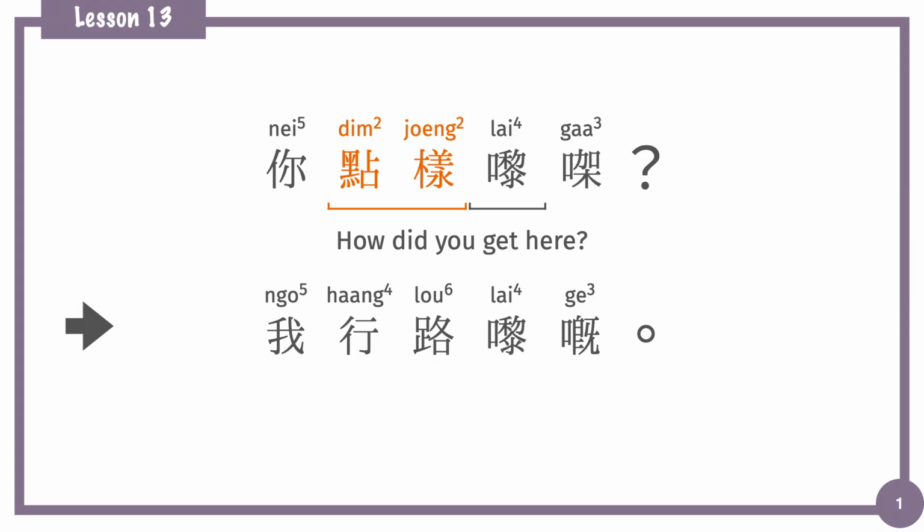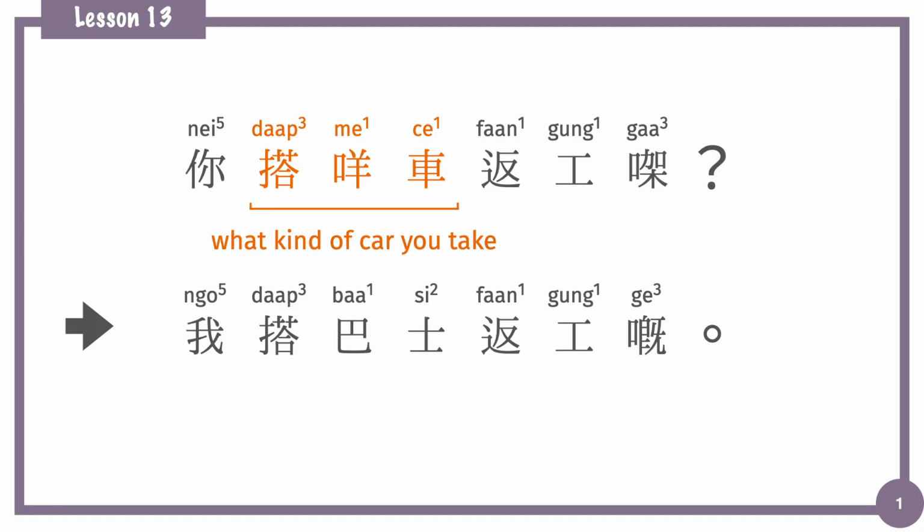For the answer, we can just put the transportation method or the way that we use to replace the position of the question word. 我行路嚟嘅. That means I came on foot. 行路 means on foot.